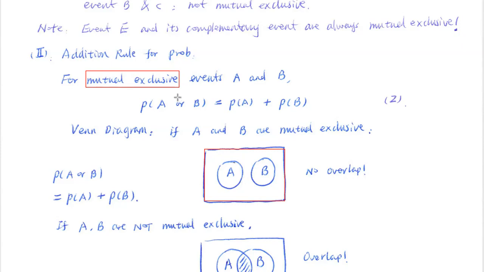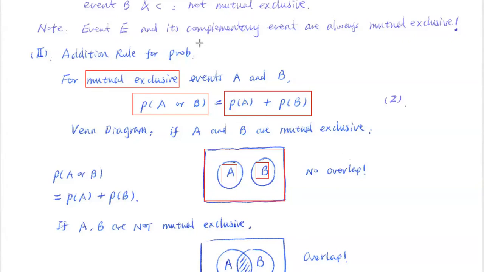So in that case, if we are trying to calculate the probability of A or B, what do we do? We simply add the probability for A and the corresponding probability for B together. That's the formula. Easy, straightforward. We have some examples later to show you when you plug in the numbers, to help you understand that.